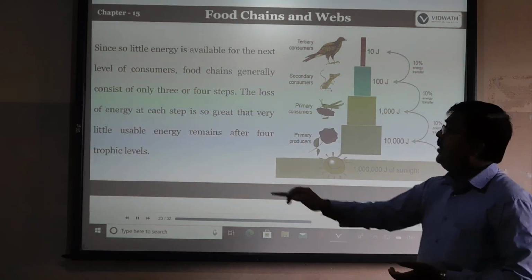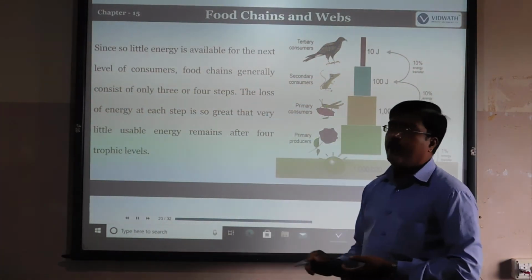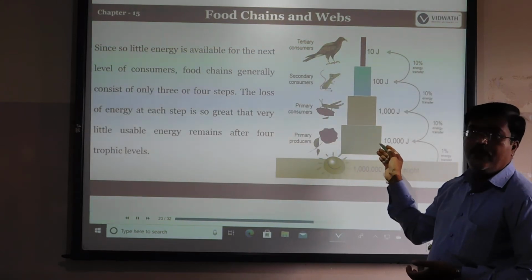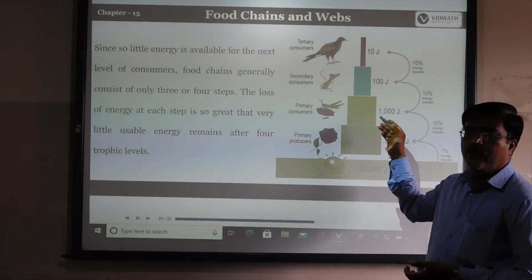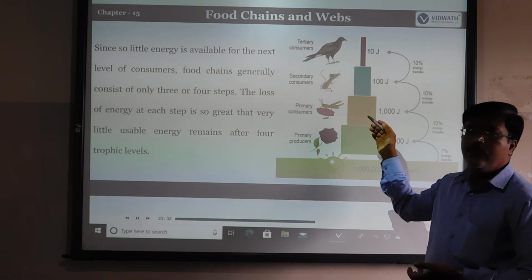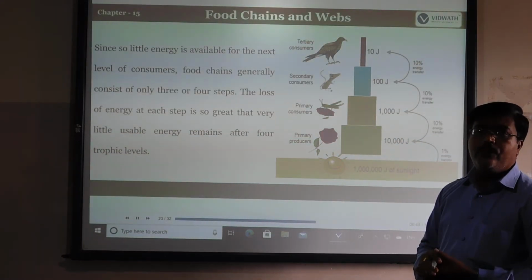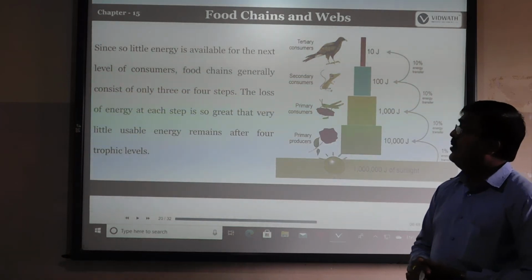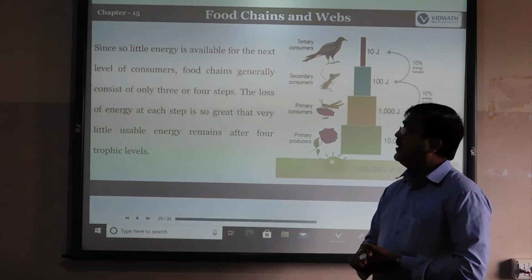So little energy is available for the next level of the consumer. See here, 10,000 joules go to the primary consumer, which is only 1000, then it goes to 100, and then to 10 joules. So a very small amount of energy is available for the next level of consumer.